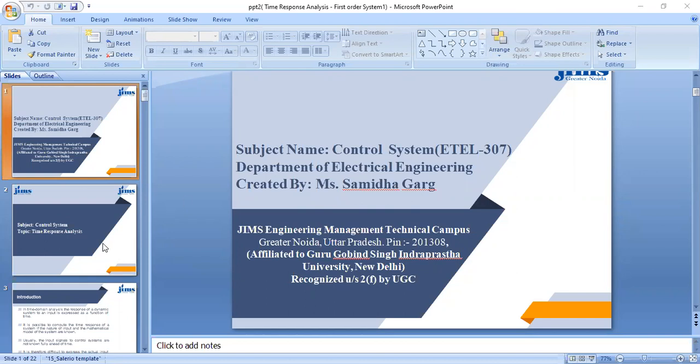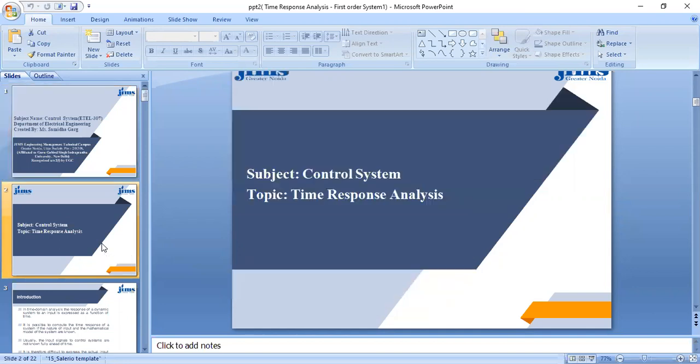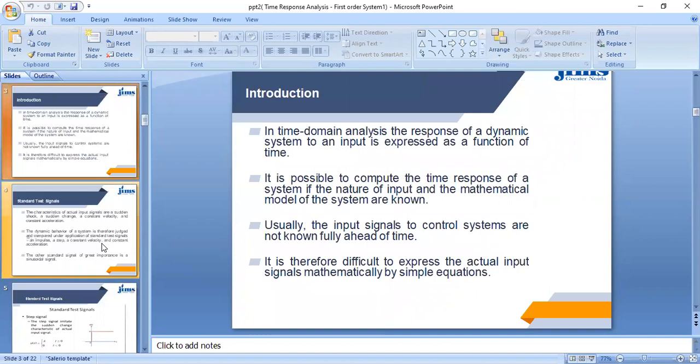Today's topic of discussion in control system is time response analysis. In time response analysis, there are mainly two types of system which we will discuss: first order system and the second order system. Now, what is the introduction of time response analysis?